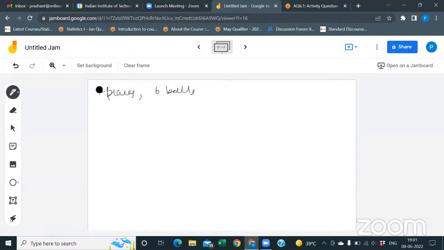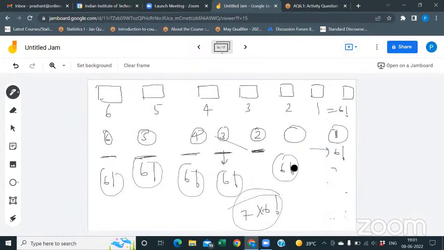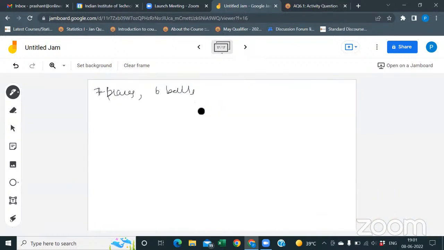Then how many ways can we do this? Number of ways. See, this approach you got it, right? Yes, sir, I got it. This last slot can be empty. Then when the last slot is empty, we have 6 factorial. When the second last is empty, we have 6 factorial ways. When the third last is empty, 6 factorial. Similarly, we will get 7 into 6 factorial, right? So this time one place will be empty.